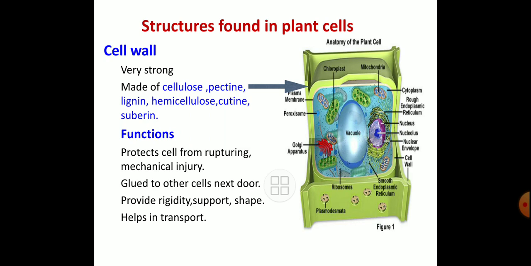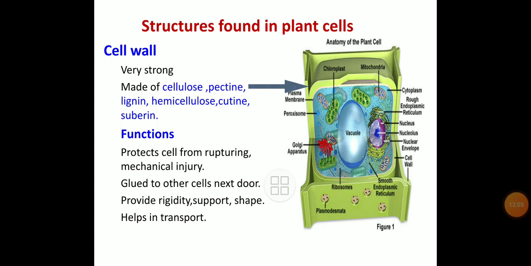Now here functions we have written: protect cell from rupturing. So easily the cell never gets ruptured because of the very strong cell wall, which is made up of cellulose, pectin, lignin, hemicellulose, cutin, and suberin. So definitely the cell wall protects the cell from rupturing and mechanical injury.